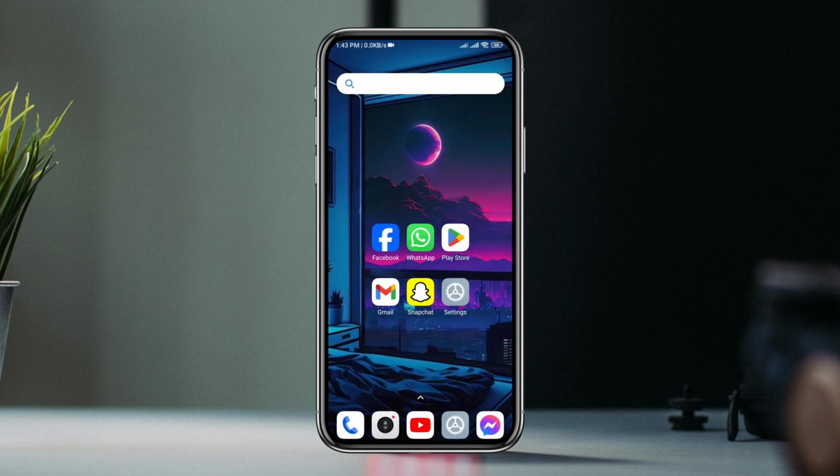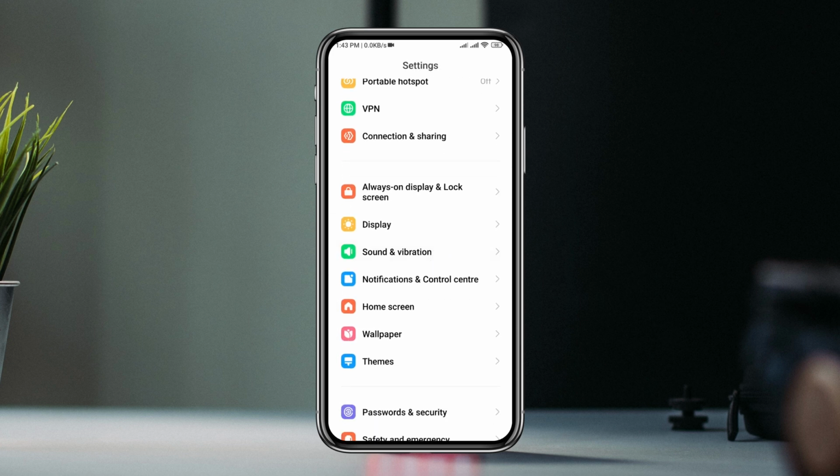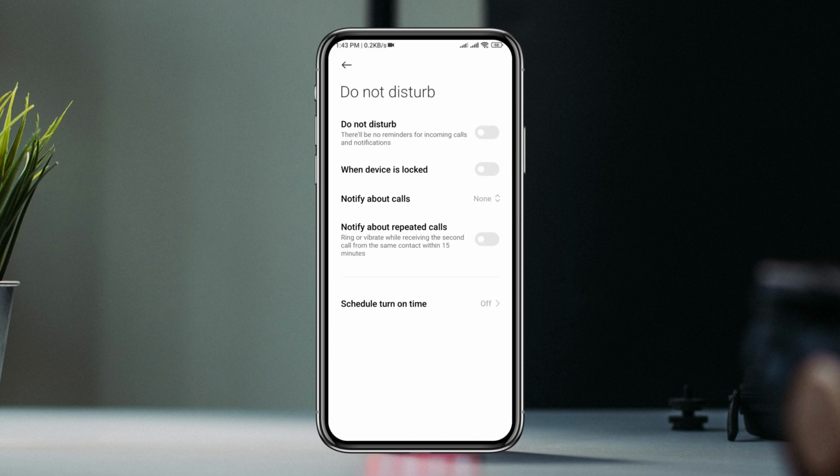Open the Settings app again. Scroll down. Tap Sound and Vibration. Now scroll down. Find the Do Not Disturb option. Tap on it. Now enable the option for 10 seconds and turn it off again.